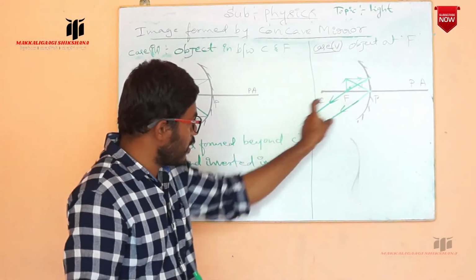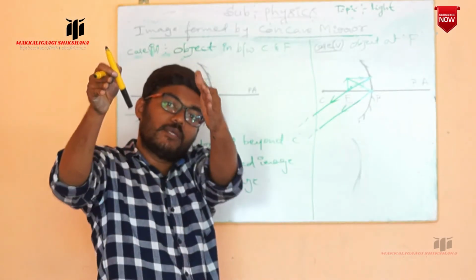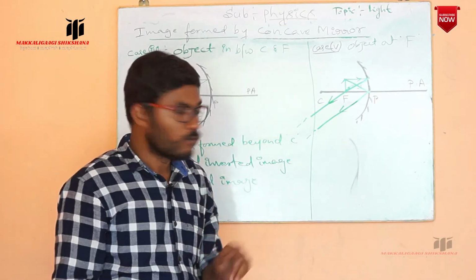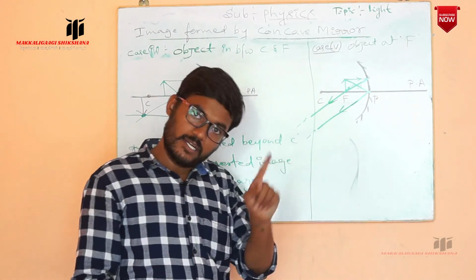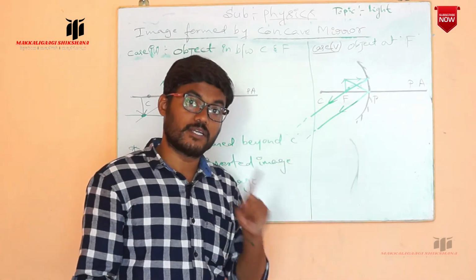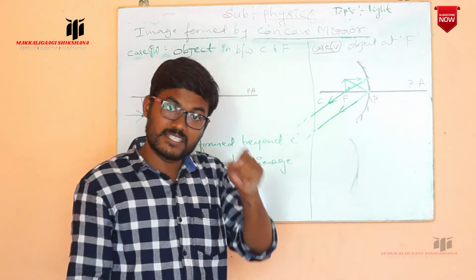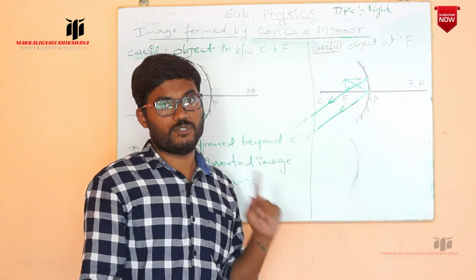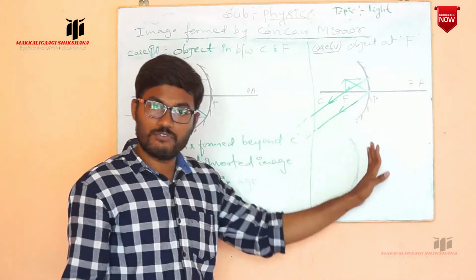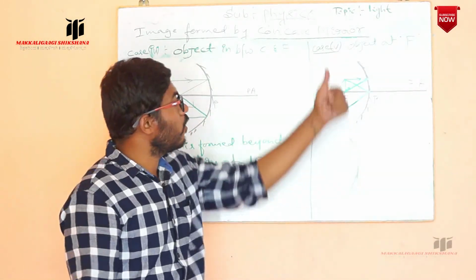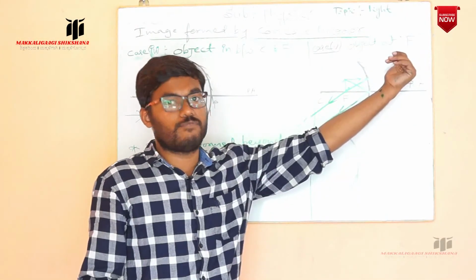Here this ray appears to be going to infinity, which means the image is formed at infinity, and whatever image is formed, it is real and inverted, and also highly enlarged. So these are the characteristics of the image formed by the concave mirror by placing an object exactly at the focus.